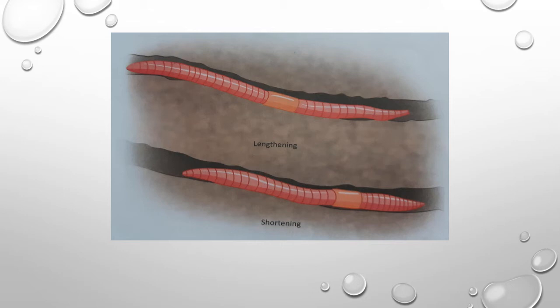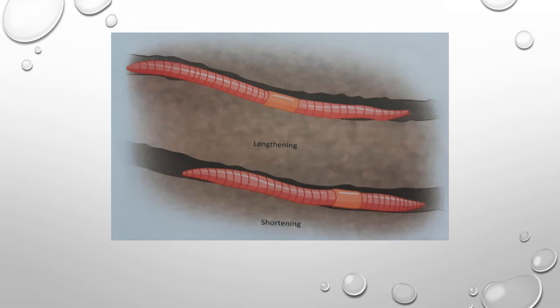The earthworm extends the front part of the body, keeping the rear end fixed to the ground. Then it fixes the front part and pulls the rear end. Its movement can be compared to a spring-like structure.